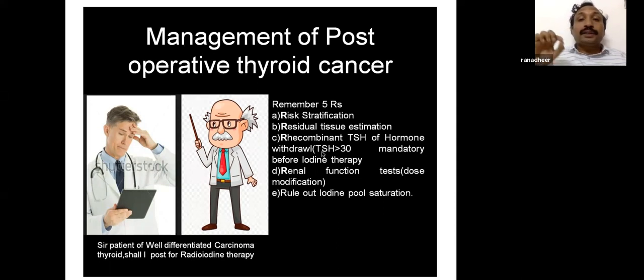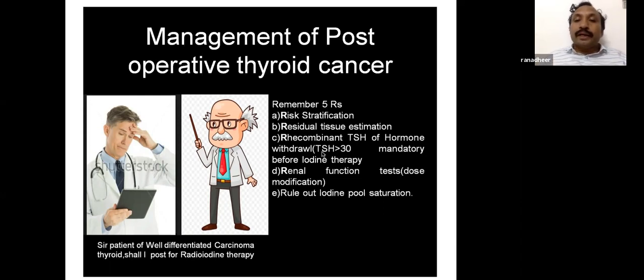As always, I am saying the iodine will be effective only if the patient is in a properly prepared state. That is, whether the patient is endogenously hypothyroid by withholding hormone supplementation for 30 days or by giving a recombinant TSH. Renal function test. This is not done by many, but it should be done because there is dose modification.